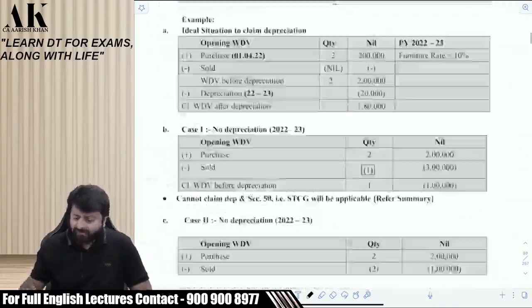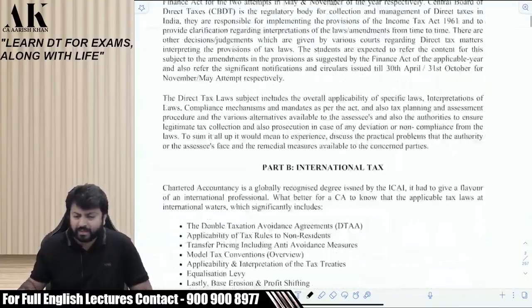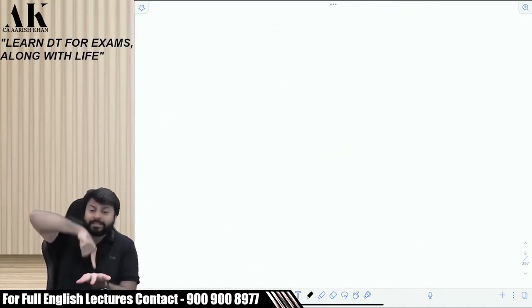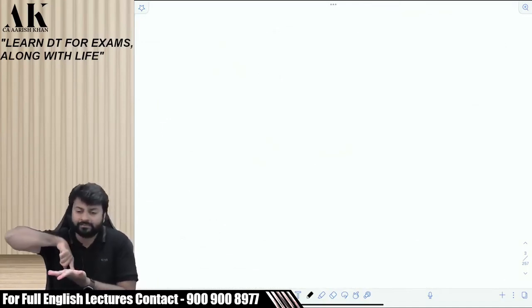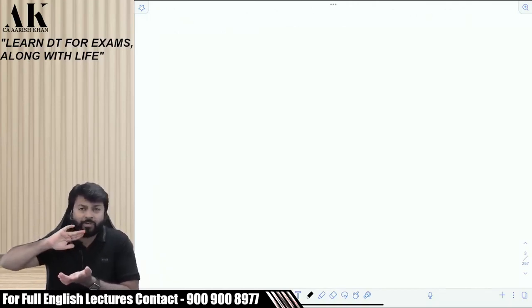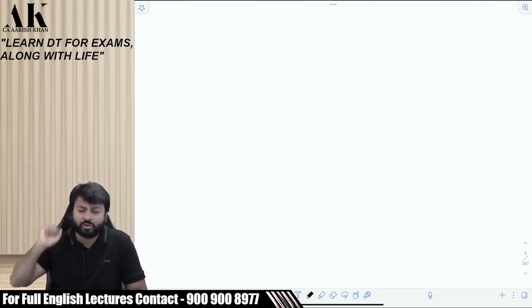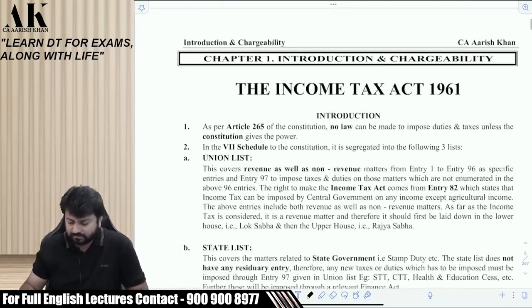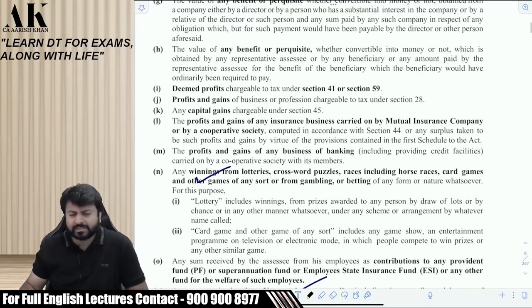So, by default, the profits are supposed to be real, right? But if there is some section which is overriding this concept, then this can be overridden. Like 44AD, like 44ADA for professionals where 50% profits can be shown, right? For professionals, they have an option of 50% profits.